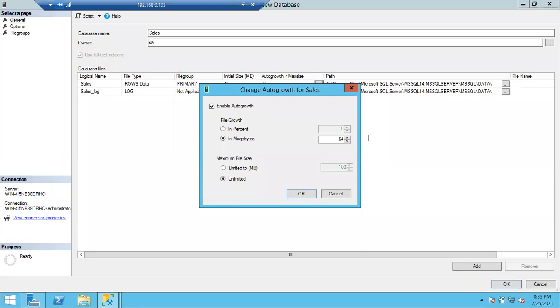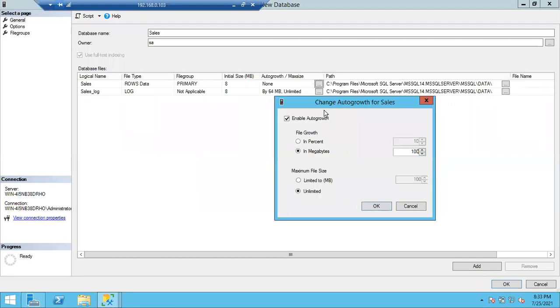Say for example, you choose 100 MB here. Now your 8 MB is full. What will be the next size of the file?